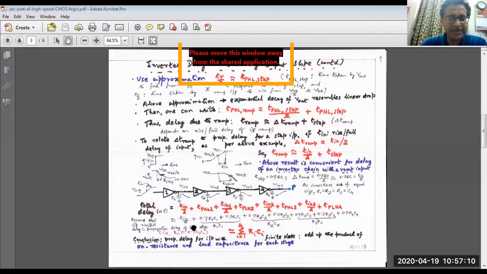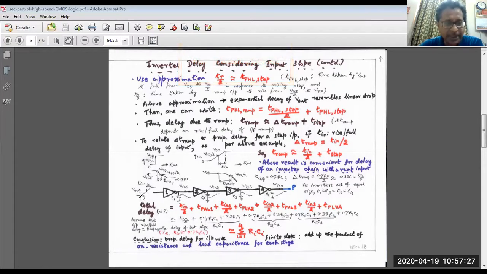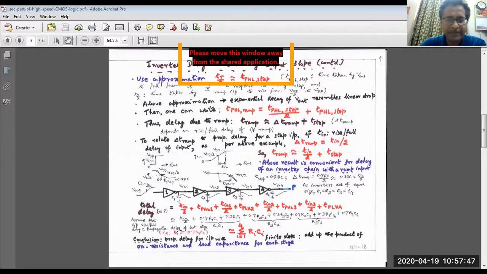For further simplicity, suppose we relate the input rise or fall time of the last stage input waveform to the propagation delay of the last stage. For inverter 4, let us say t_in equals 0.7 R4C4. If we do that, now see the simplicity. That means t_in is now replaced by 0.7 R4C4, so t_in/2 will approximately become 0.3 times R4C4.